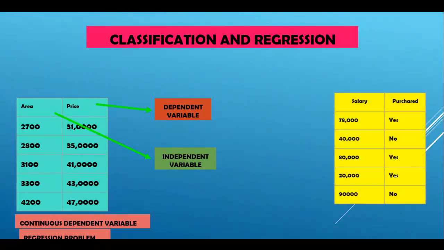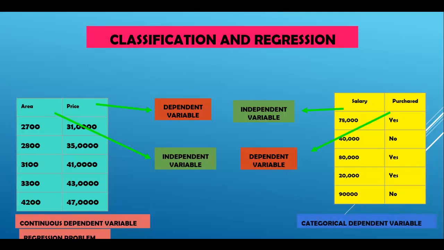Now, as you can see on our right side, in this data set, based on the salary, we are going to predict whether someone purchased a particular item or not, yes or no. In this data set, salary is our independent variable or feature, and purchased is our dependent variable, also called target or response variable. Here, our dependent variable is categorical, as you can see over here, yes or no. This is a categorical dependent variable. So this is a classification problem.